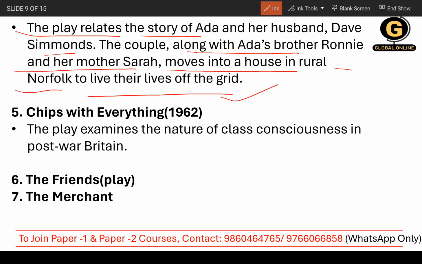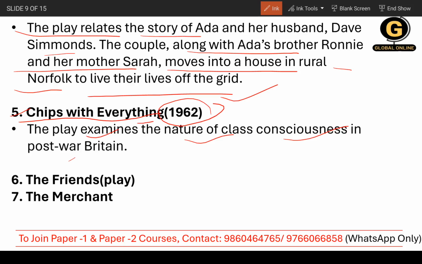Do keep in mind. Okay, so the fifth work is Chips with Everything. Now, why is it making me think about food, chips, barley, chicken soup? Okay, so Chips with Everything. Do you like it? It's a 1962 work. The play examines the nature of class consciousness in post-war Britain. Class consciousness it talks about. So do remember this much information. That is it.